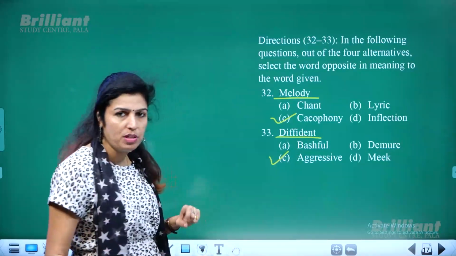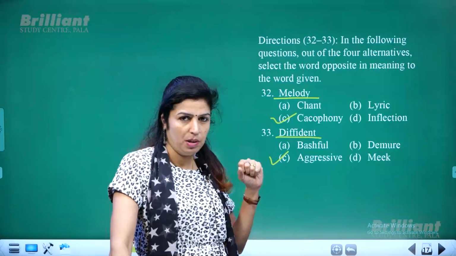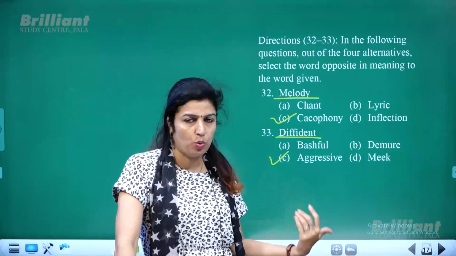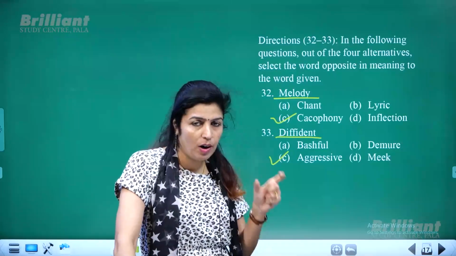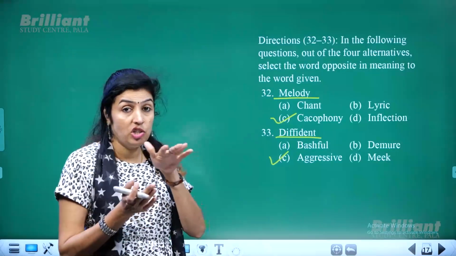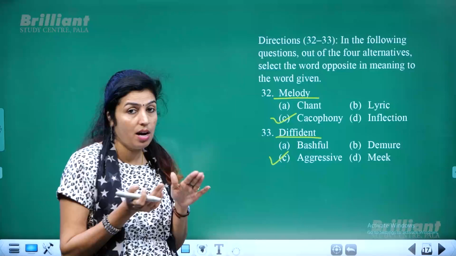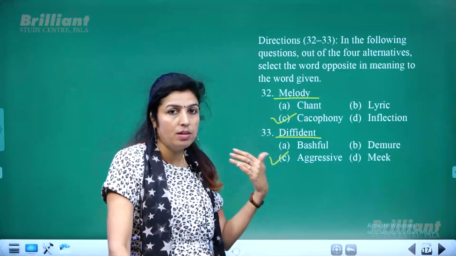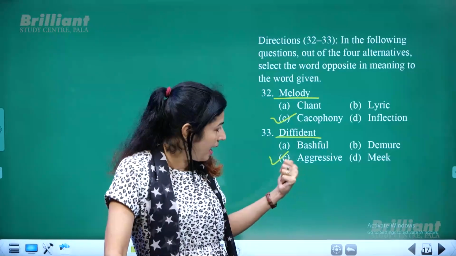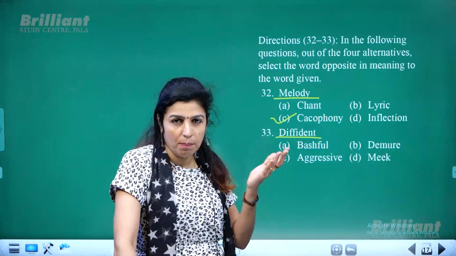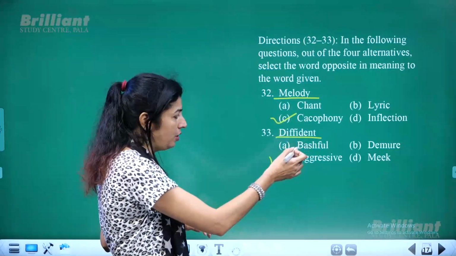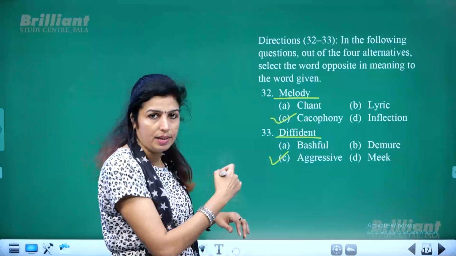Aggressive means a person who is more active, violent, too energetic. Diffident is gentle: calm, quiet, gentle, shy. Aggressive means bold and a bit violent by nature. So melody's opposite is cacophony, and diffident's opposite is aggressive.